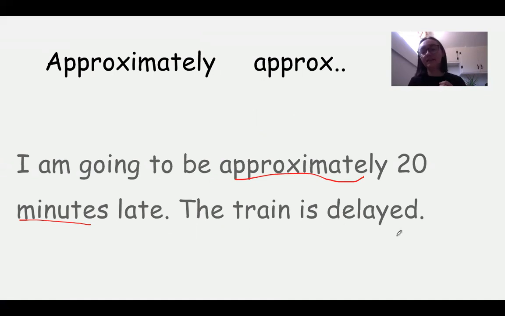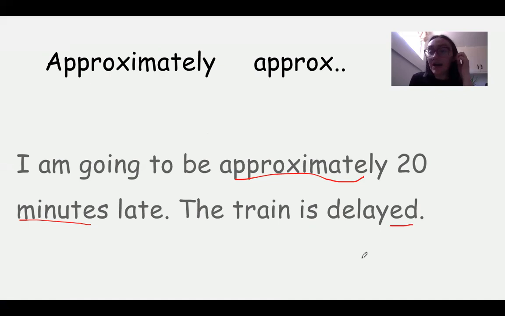The train is delayed. So instead of saying the train is late, you can't say that, but you could say delayed. It means that it is running late. I am going to be approximately 20 minutes late. The train is delayed. Or if you're in your car and you're driving, you could say, I am going to be approximately 30 minutes late.